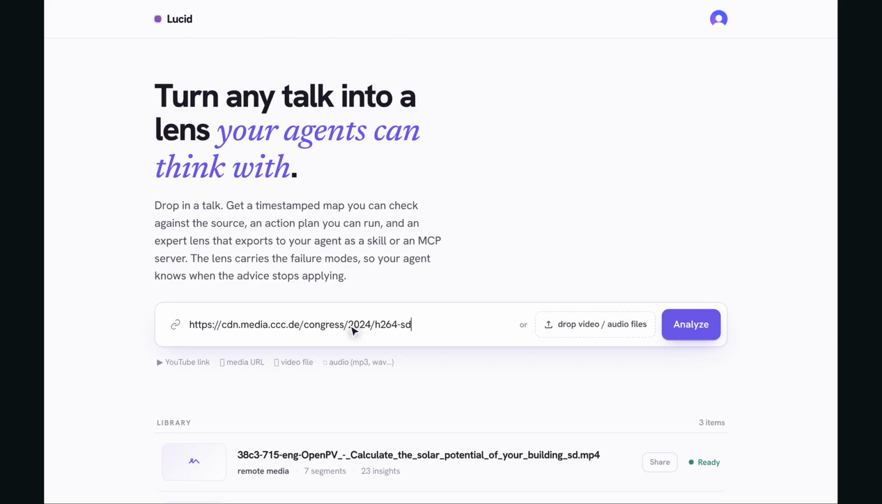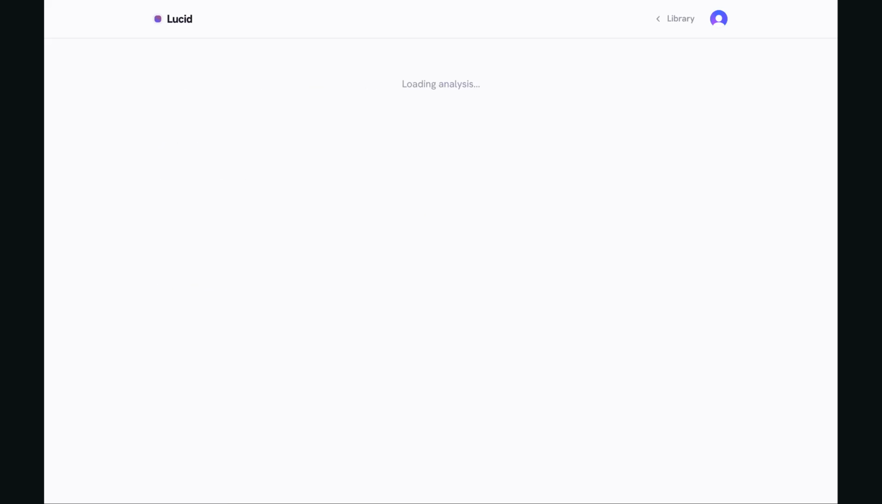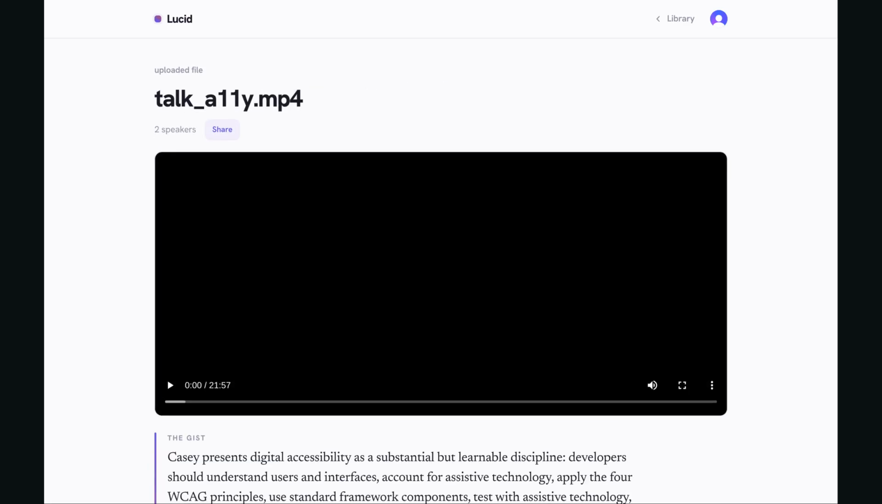I paste in a link, and it starts fetching the file, transcribing it, and working through what was said in the video. That job runs in the background, so while it works, here is one it finished earlier. 22 minutes on digital accessibility, broken into 6 segments and 17 insights, with the quotes worth keeping and a list of things to do. The source itself sits right at the top.